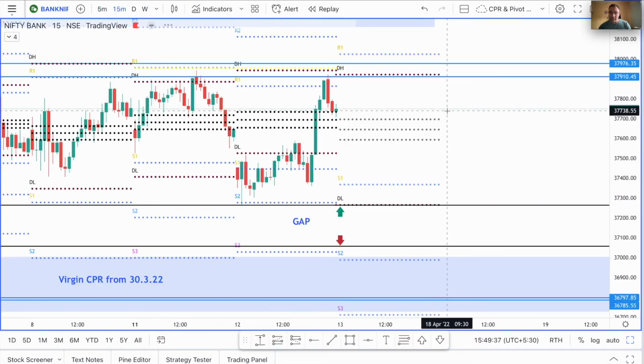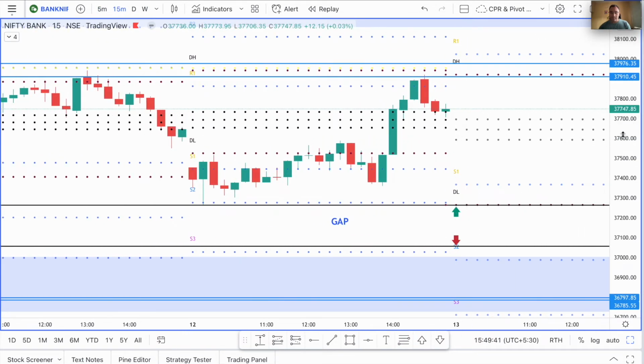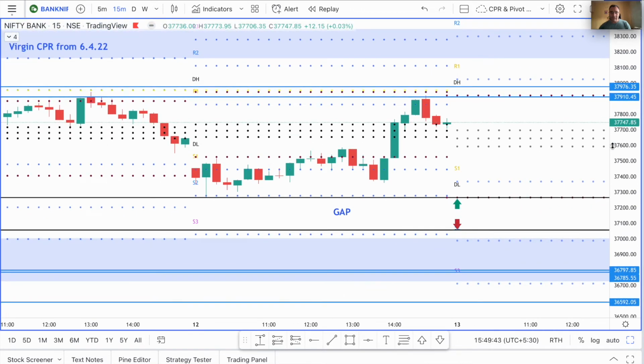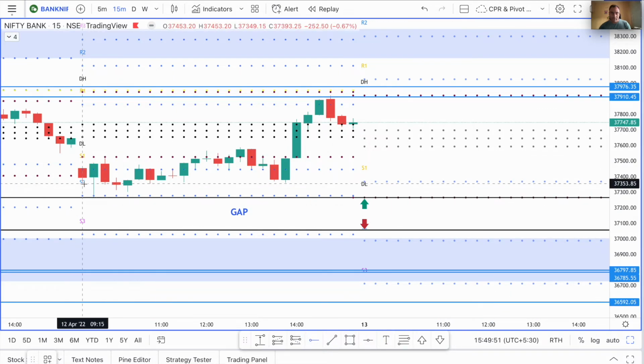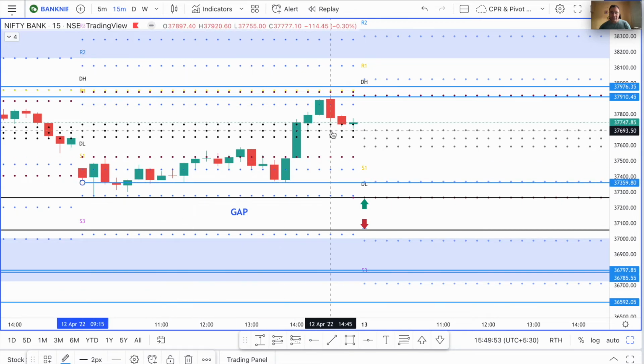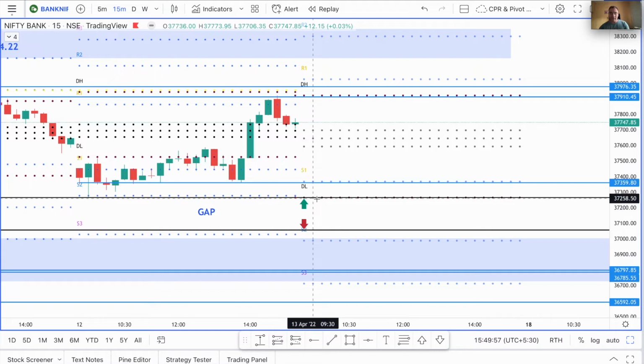Let's step up to the 15-minute time frame. Let's do a higher time frame analysis here. What do we see here in the 15-minute time frame? See, we have a good support for price coming around this area, right? So we will mark this area now. Let's take this area into consideration, and we already have the previous day low, that is today's low, marked here, so we don't need to mark any more lines there.